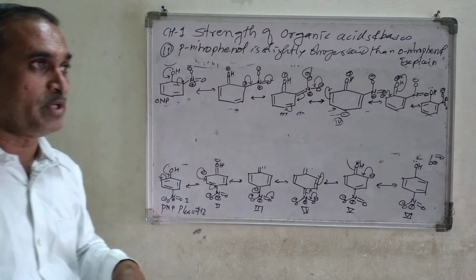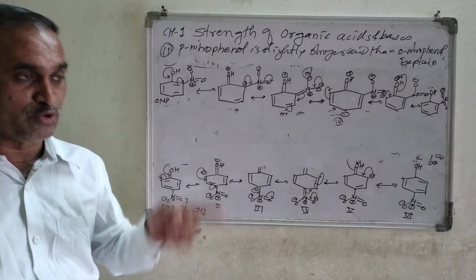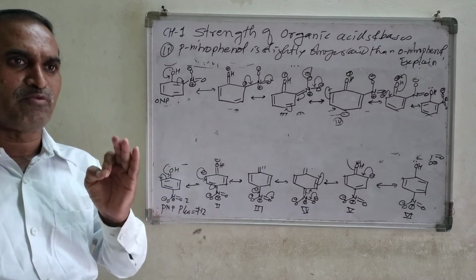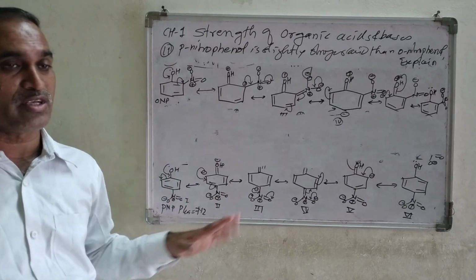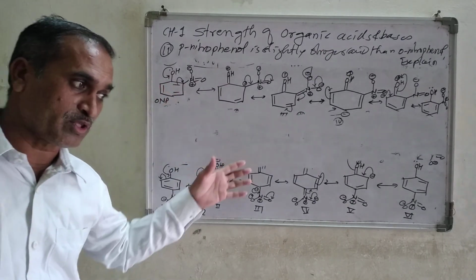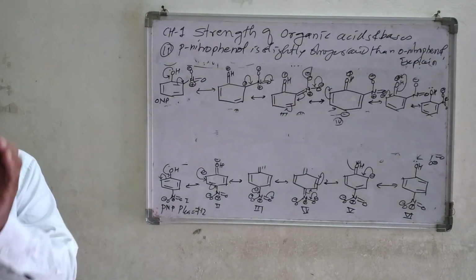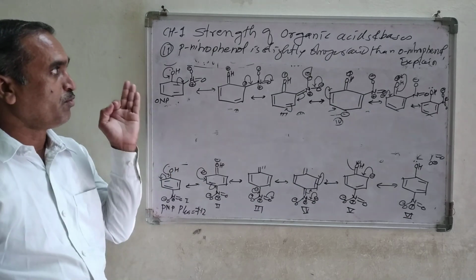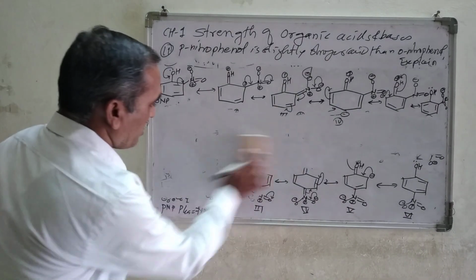But what could be the expected reason that you should mention? That is very important. There is no need to draw the resonating structure because both have identical resonating structures. It doesn't matter, but the point is which one is slightly stronger than the other.